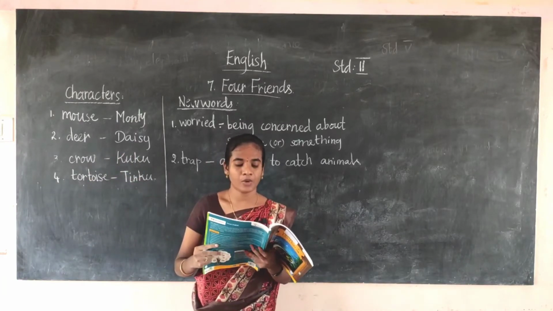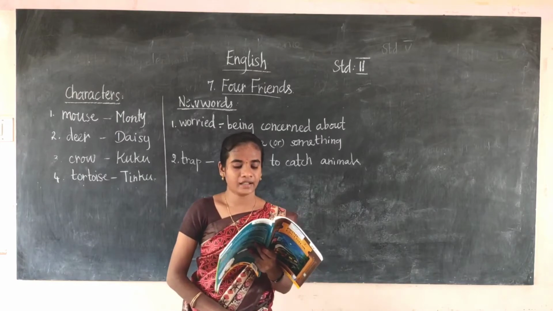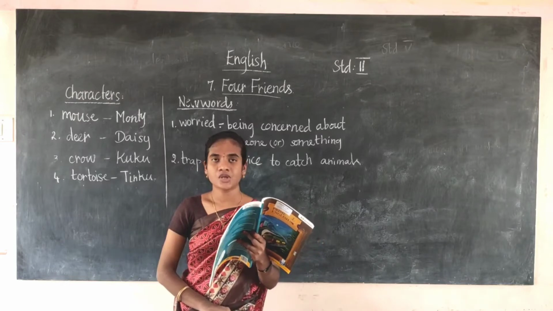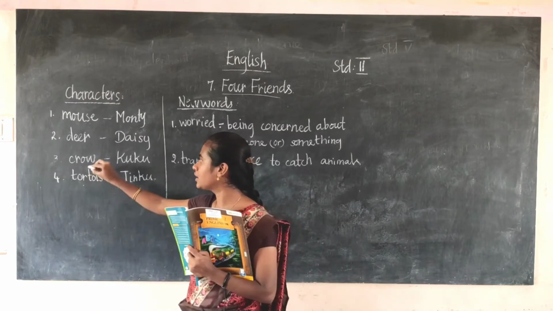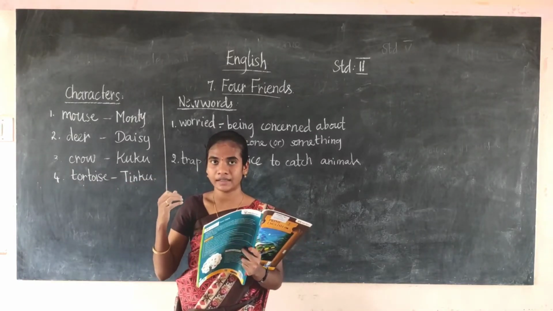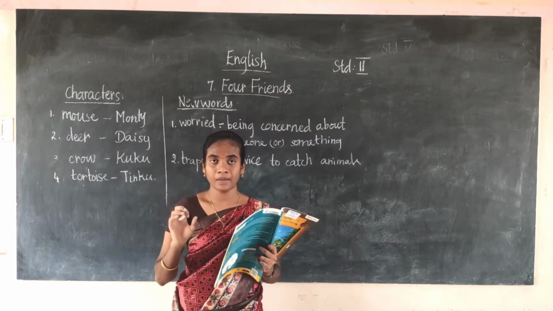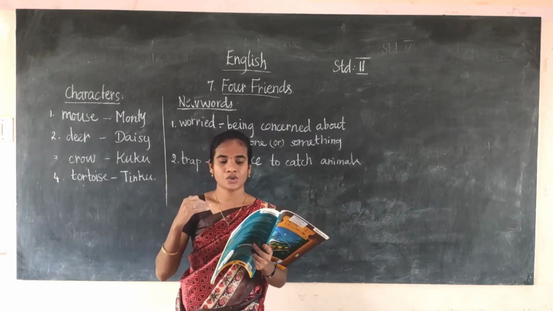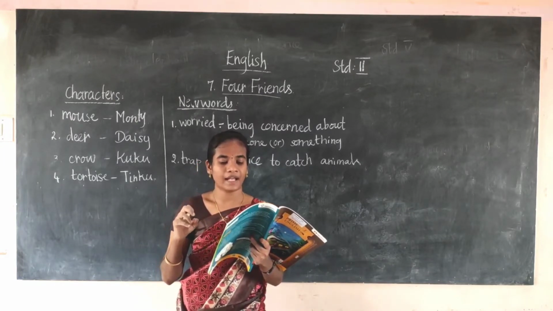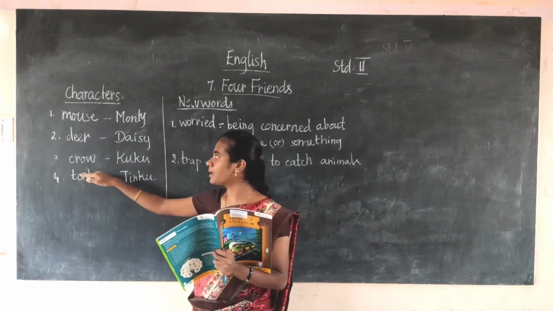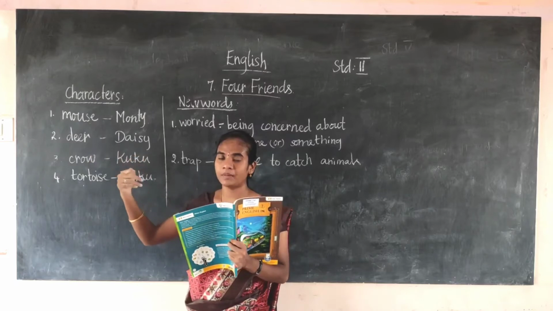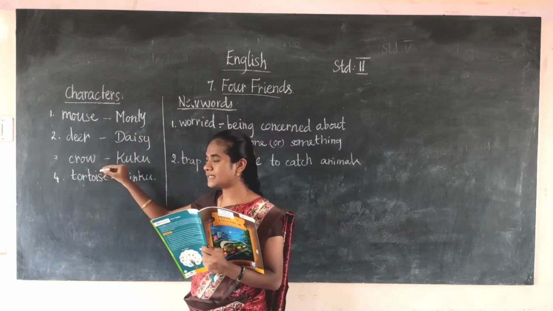So he is asking, can you cut the net with your teeth? Moti is saying, okay, yes, I can. Cuckoo says, come on, hurry up and sit on my back. I will take you there. The crow is saying, okay, be quick, you can sit on me. To the mouse the crow is saying, you can sit on my back, I will take you there.